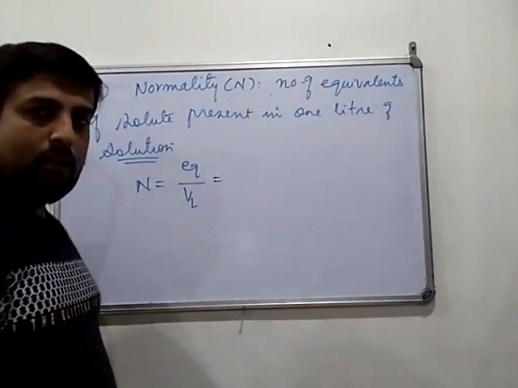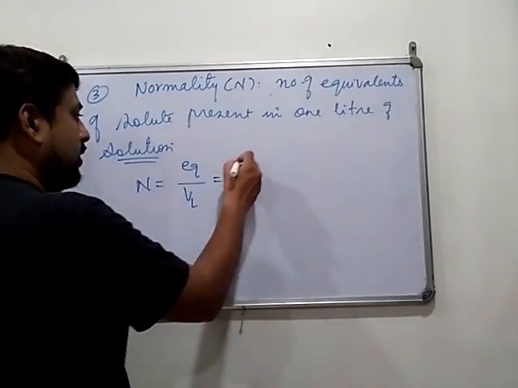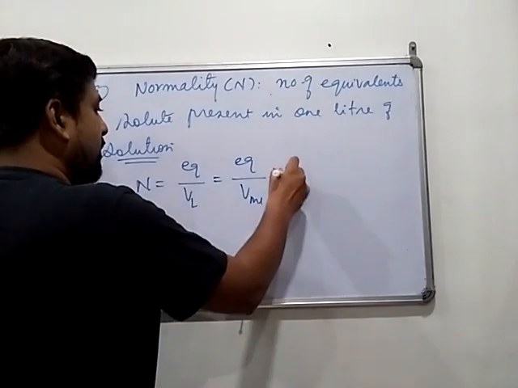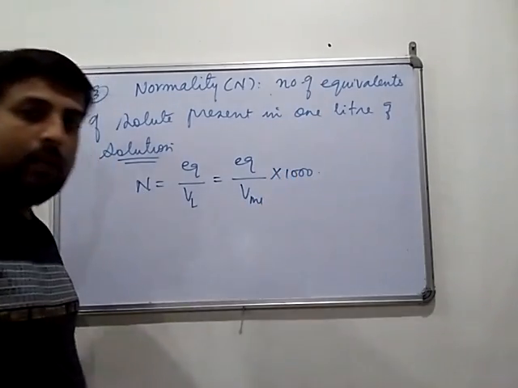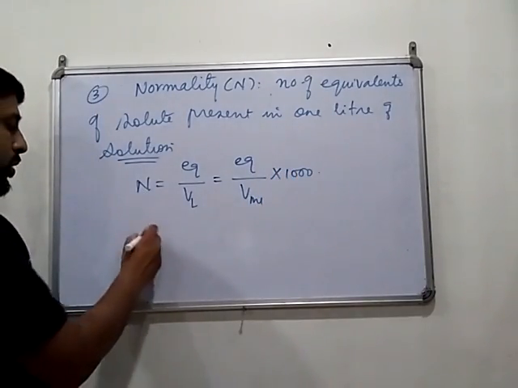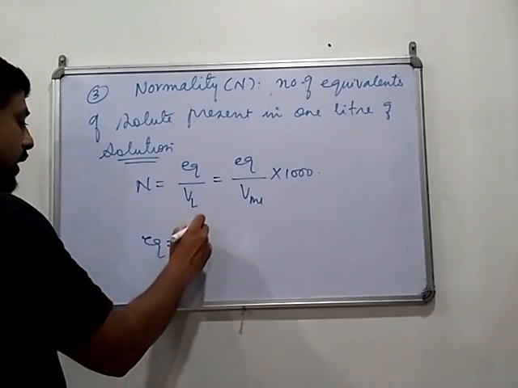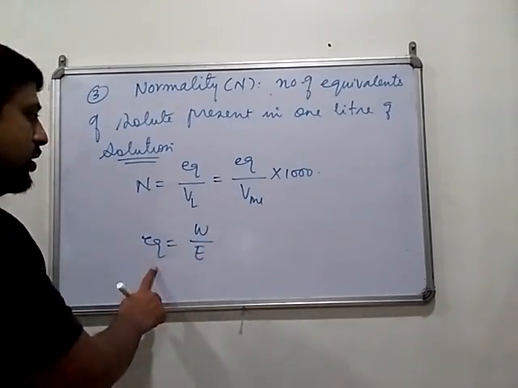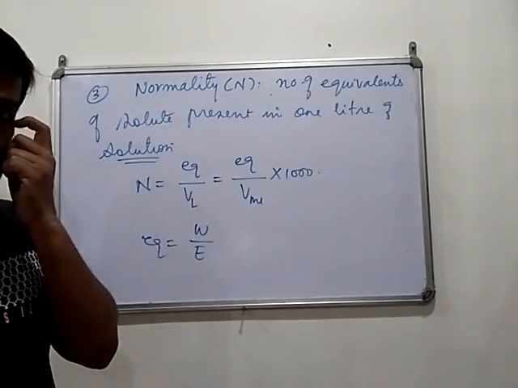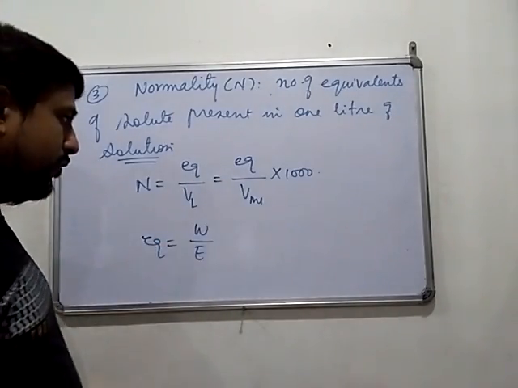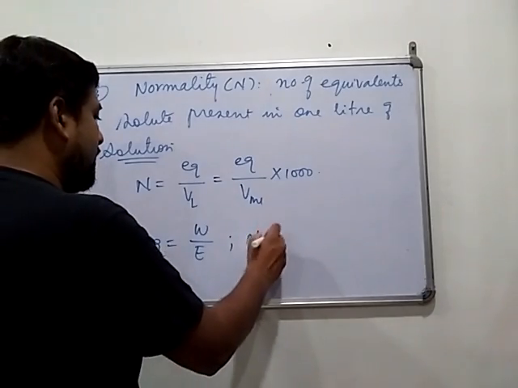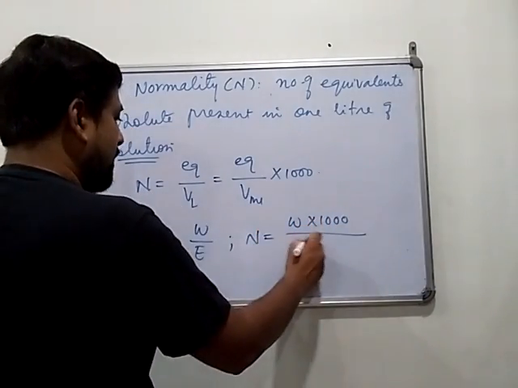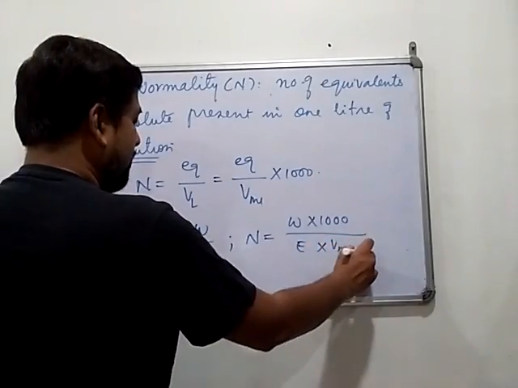If the volume is given in milliliters, then it is the number of equivalents divided by the volume in mL, multiplied by 1000. The number of equivalents equals weight upon equivalent weight. Substituting this, we get normality equal to weight into 1000 divided by equivalent weight into volume in mL.